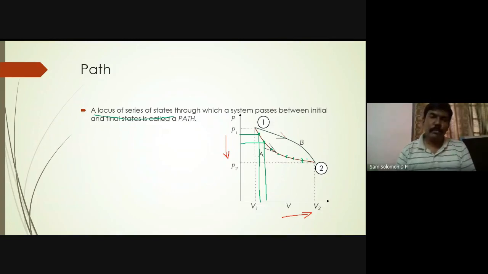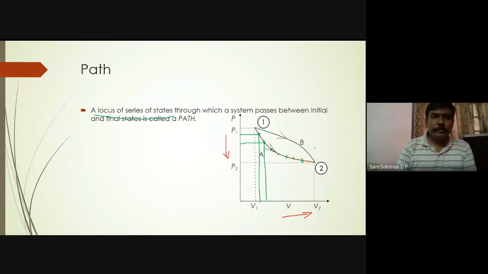If you want to go to a new location, you just enter the destination and follow the map, right? So the starting point is your house maybe and the ending point is some place that you want to go. You are passing through so many points for so many locations, and that makes a path. Similarly here also, when you move from initial state to final state, you have so many state points, and if you connect all of them, that makes a path.